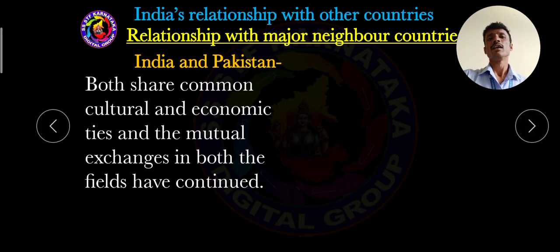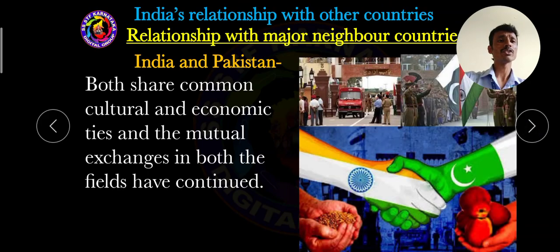It means cultural beliefs, values, and features are shared. Economic ties means involvement in import and export, buying and selling, and there is a mutual exchange between both fields. Some of the important fields are art, architecture, literature, economic, political, and social fields. There is a very big exchange. So this is the first similarity: both share common cultural and economic ties, and mutual exchanges in both fields have continued.